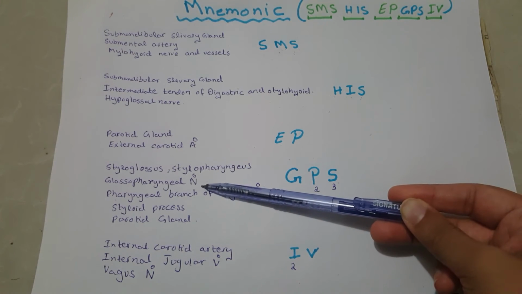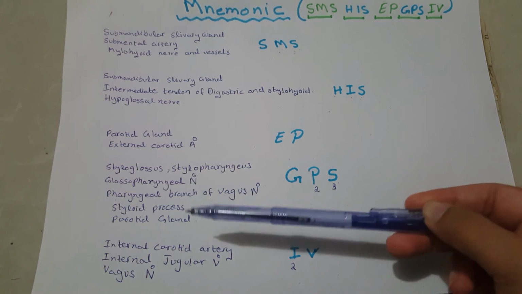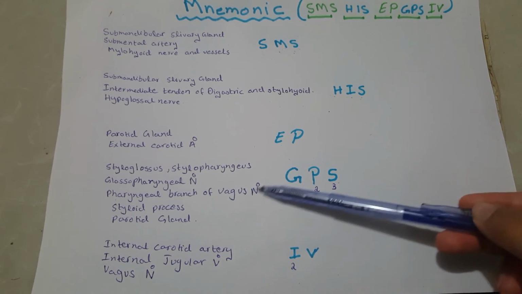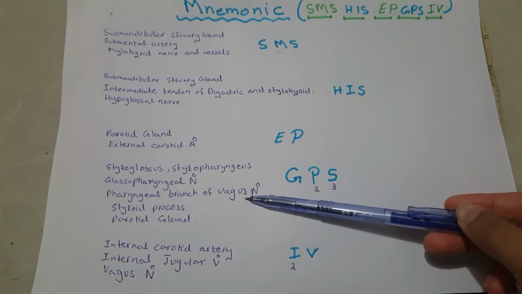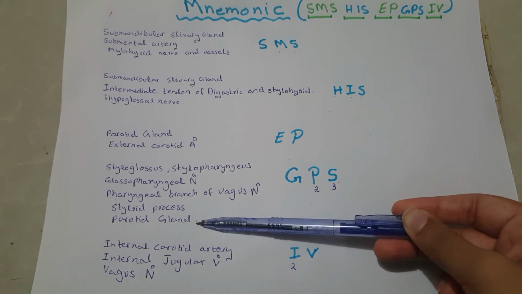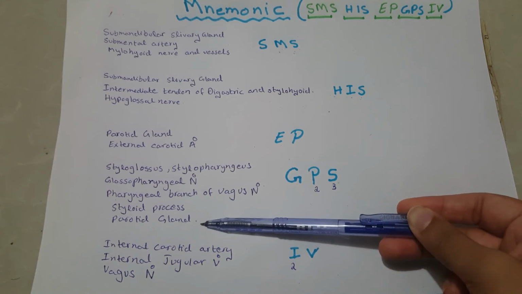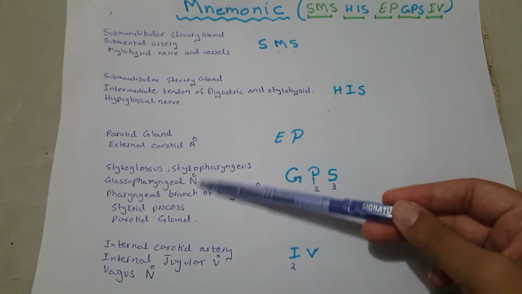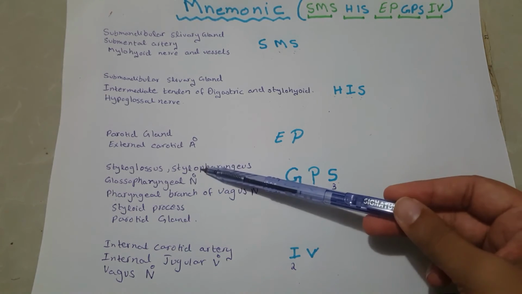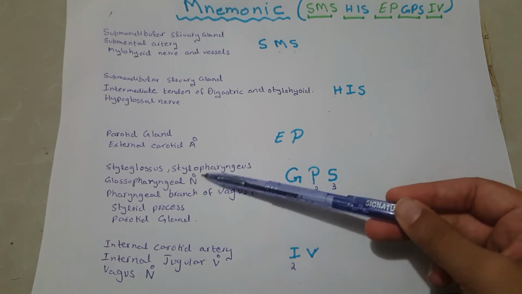Glossopharyngeal nerve is basically the 9th cranial nerve. Pharyngeal branch of vagus nerve. Vagus nerve is basically the 10th cranial nerve, and parotid gland is a gland which is present in front and below the ear. So these structures can be seen in the posterior part of the digastric triangle.